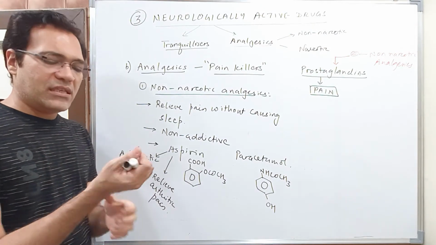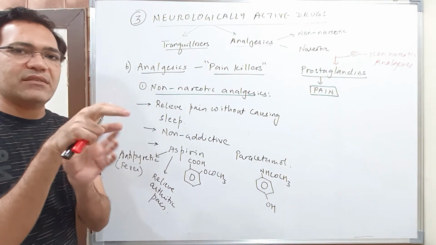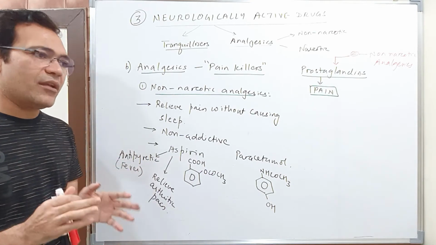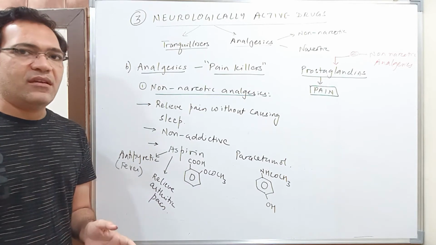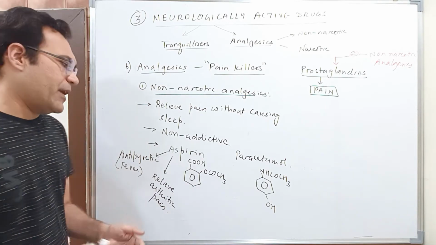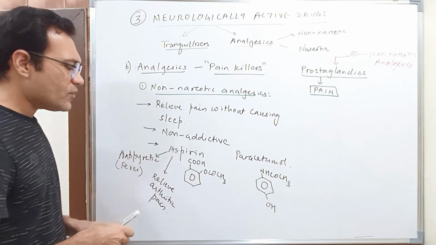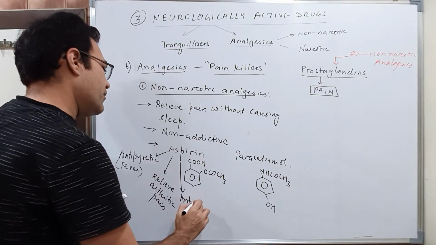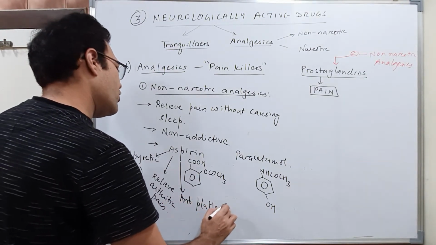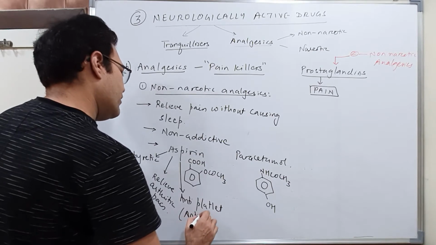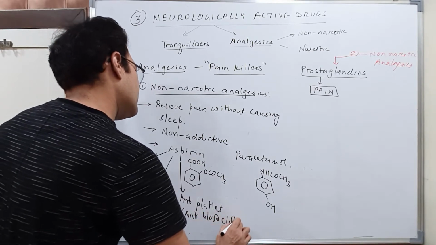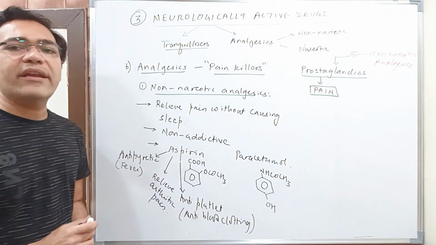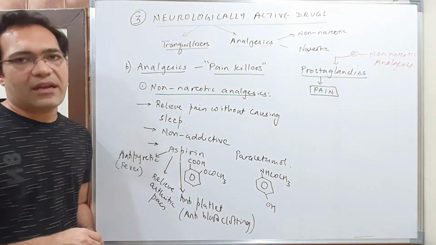Students, what happens in arthritis? The joints, particularly of the hands and legs, get deformed, and because of this the arthritic patient suffers from a lot of pain. So to overcome or abolish that pain, aspirin is given. Then aspirin also has anti-platelet, or you can say anti-blood clotting, activity. Aspirin blocks or inhibits platelets.